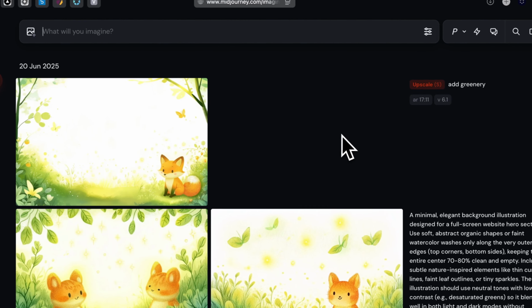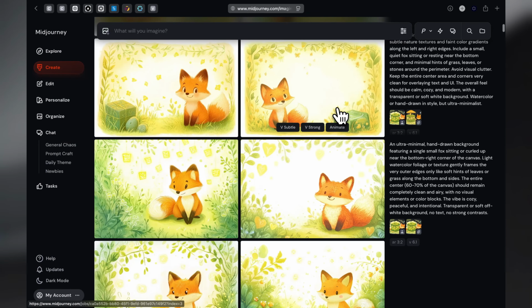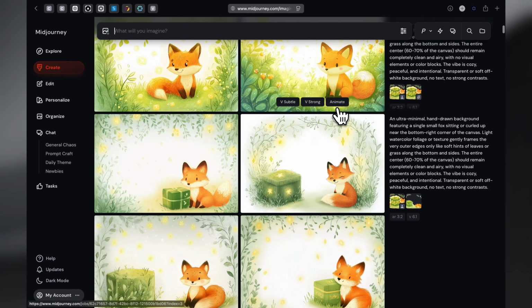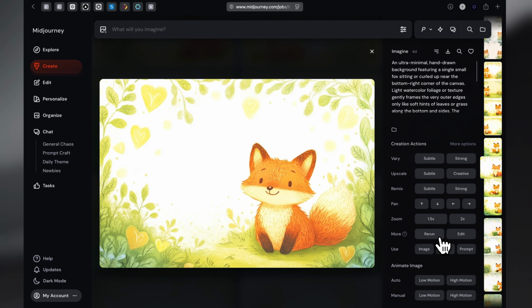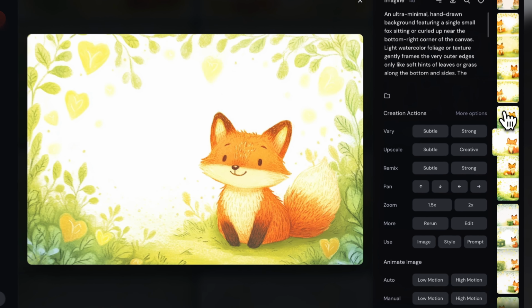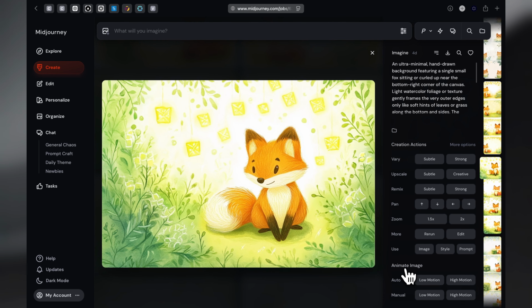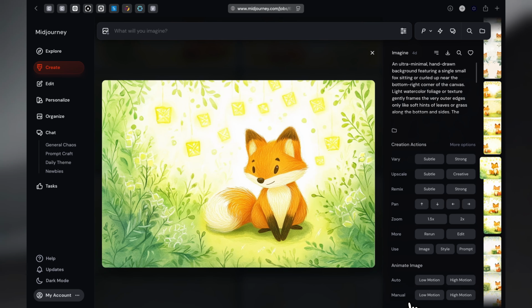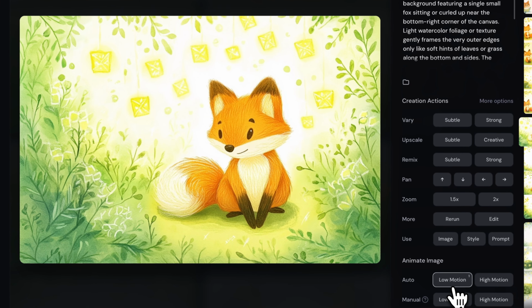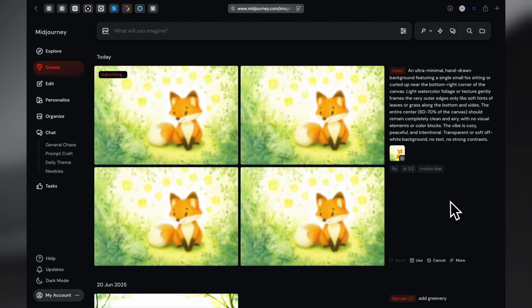I'll go to create. We'll use one of these as a start frame and see how it goes. Let's start with maybe this one, and let's, nope, not this one. This one. So animate image: auto, low motion, create image, low amount of motion, high amount of motion, manual. Okay, let's do low motion, and that's submitted. It's creating four.